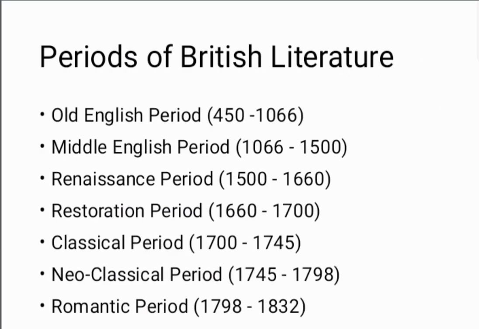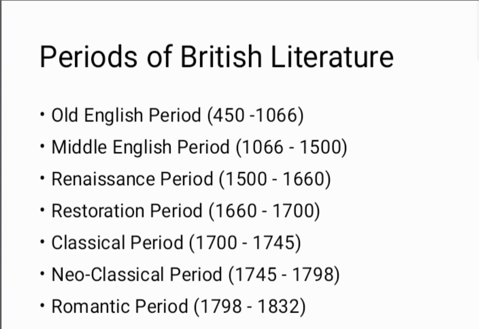The first and important period was the Old English period. The time period of the Old English period is 450 to 1066. This is the first period, which is also known as the Anglo-Saxon period. In this period, we will come across Caedmon, Cynewulf, Alfred. These are the important writers in the Old English period.